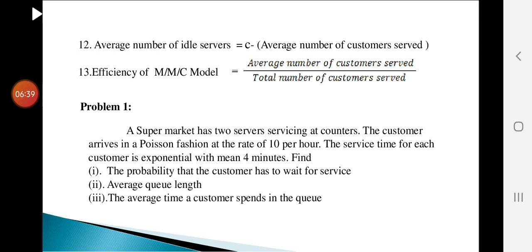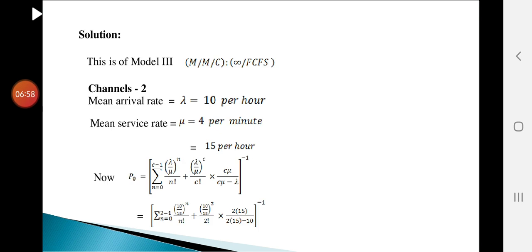For the first subdivision, the probability that the customer has to wait for service, that is the waiting time of a customer. So first formula WS, second formula LQ, and third formula WQ. So this is of model 3. You see the solution: MMC infinity FCFS. N is not given, so we have to take it as infinity.